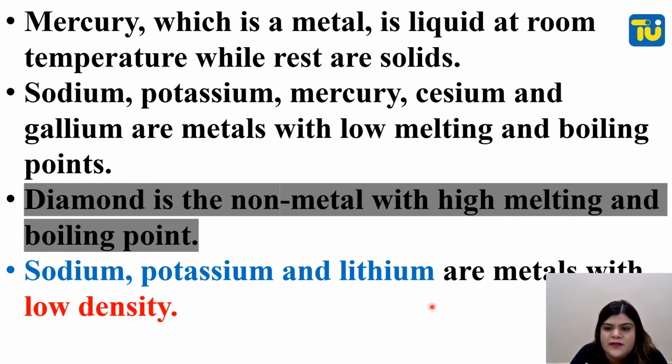Sodium, potassium and lithium are metals with low density. Usually metals have a good density, high density, but sodium, potassium and lithium are metals with low density.